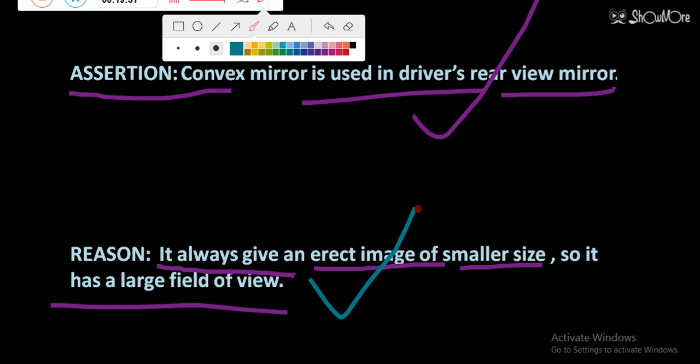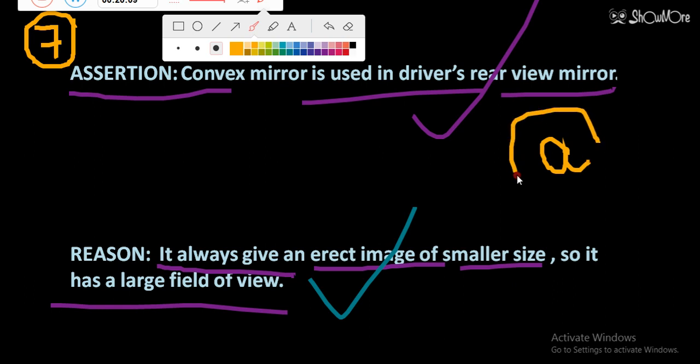So both are right here in the 7th question. In the 7th question, both assertion and reason are right. So that means the answer for this question will be option number A. Both assertion and reason are right, and the reason is the correct explanation for the assertion. So option number A will be the right answer for this question. Let's move to the next question.